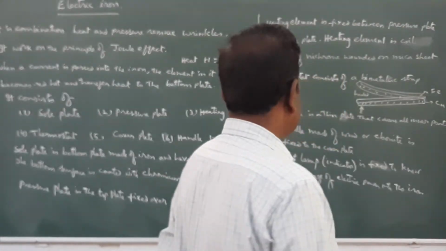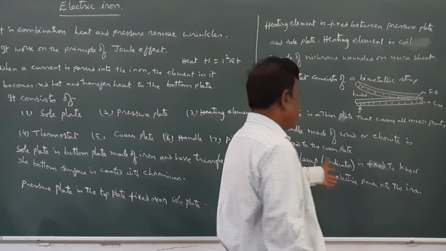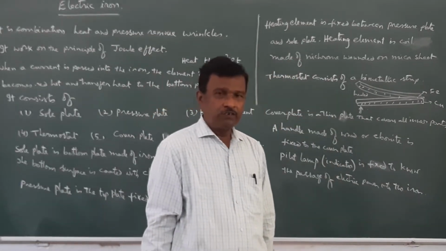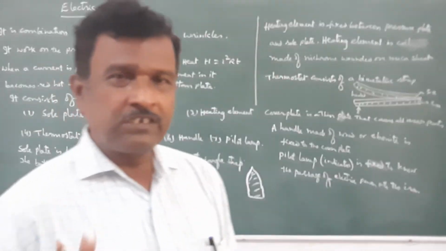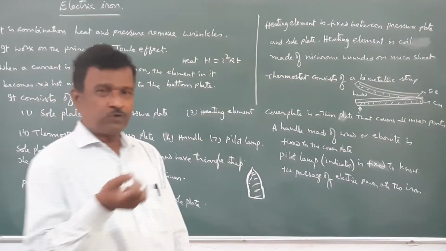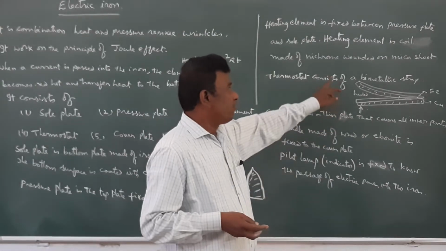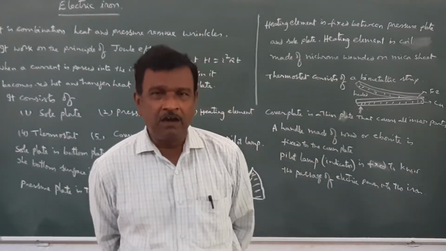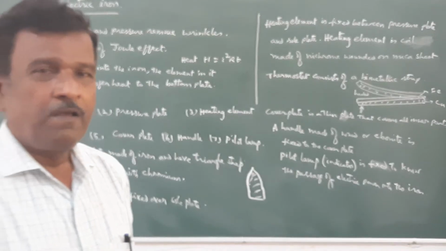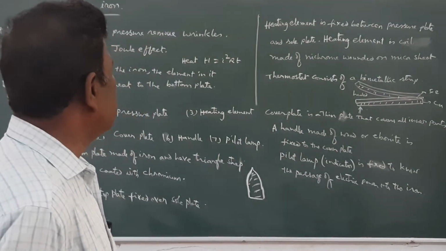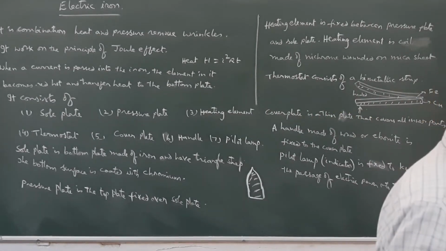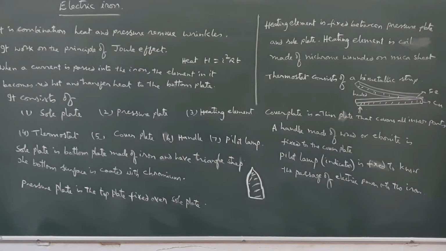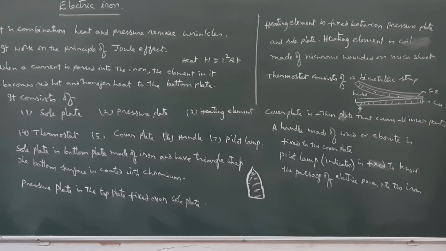You can see the electric iron which is in our houses, and if we find any old one which is not functioning, we remove the screws and observe whether all these parts are present or not. So that is another important domestic electric appliance which we use in our houses more frequently.